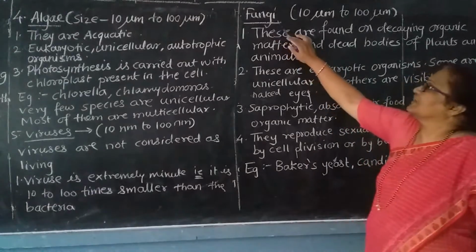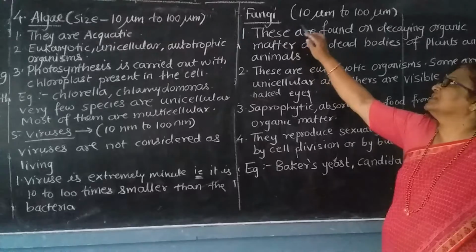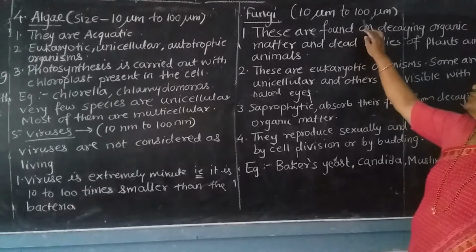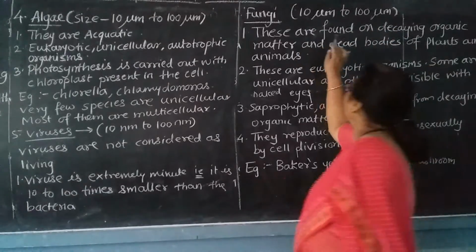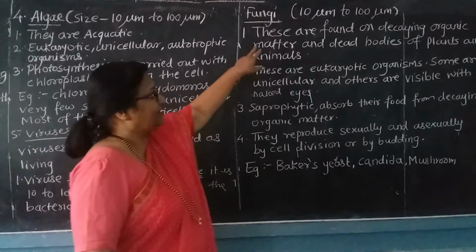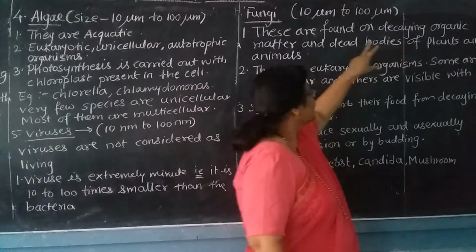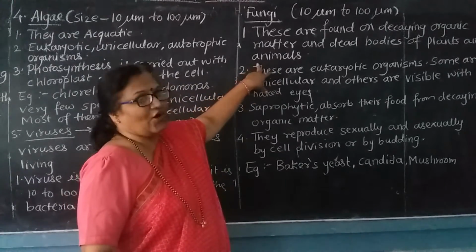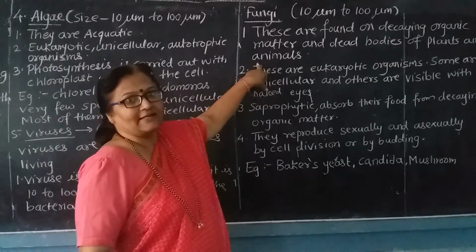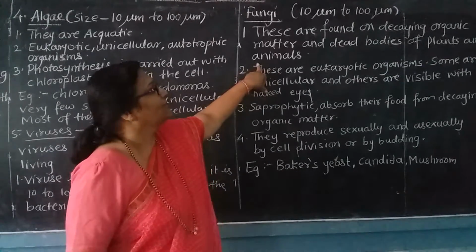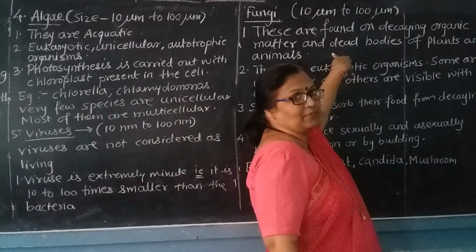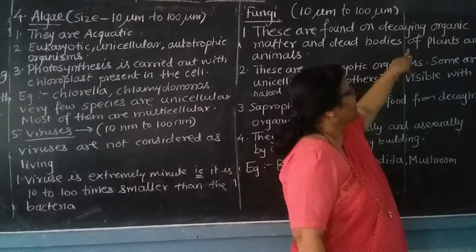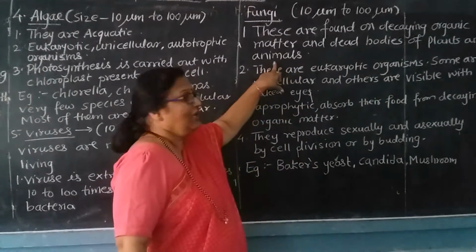The next thing is fungi that we are going to study. Whenever we see the size of the fungi is 10 micrometer to 100 micrometer. These are found on the decaying organic matter and dead bodies of plants and animals. Decaying organic matter means any substance in a decaying state. And dead bodies means which are dead, which do not have life in them. These dead bodies may be of plants, or may be of animals.